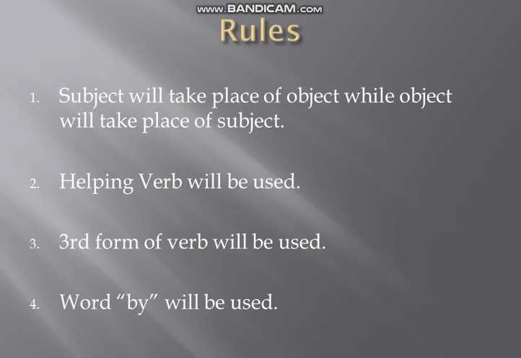The third rule is that the third form of verb will be used. There would always be the third form of verb in passive voice. Do remember this: there would always be the third form of verb in passive voice sentences. There would be no first form, no second form, no ing form. Only the third form of verb will be used. Another rule is that the word by will be used in passive voice sentences.